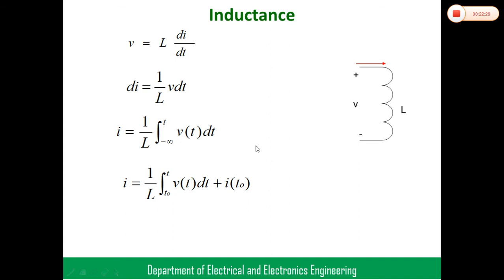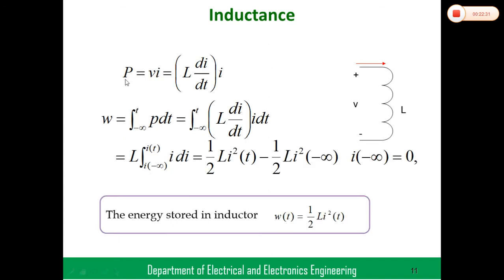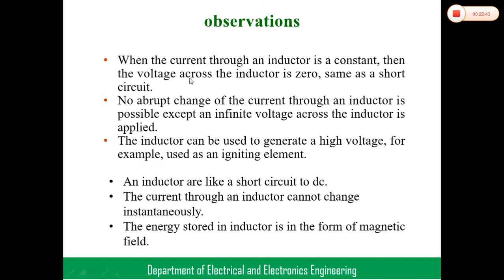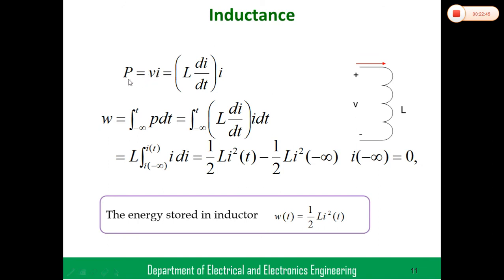Coming to the next formula, power. Power P equal to, already we know, V into I, right? Where V is equal to L into di by dt, the formula we already know. Substitute this V in the power equation P equal V into I. V means L into di by dt, into I. This is about power, simply.